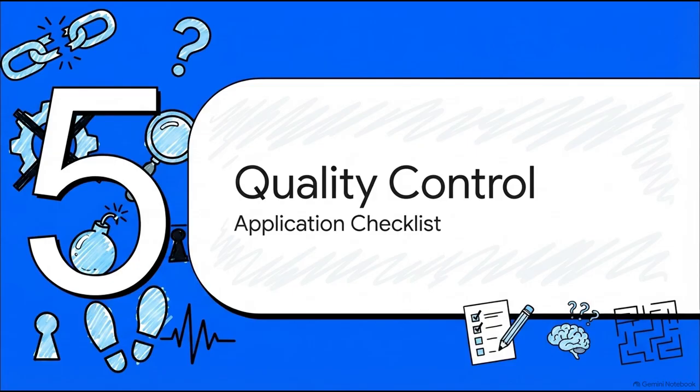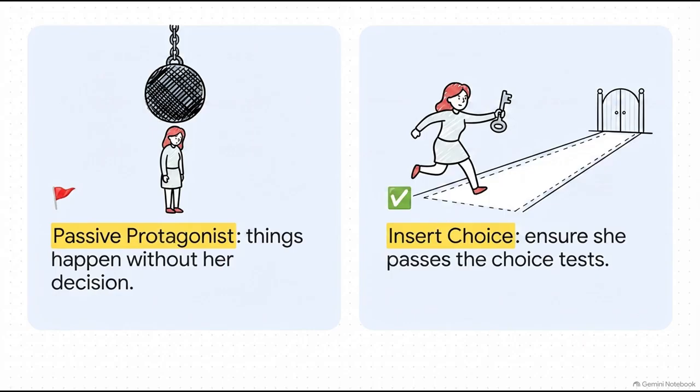Finally, Section 5, Quality Control, the Failure Modes and Application Checklist. Before any story built on this framework is ready, you have to run final diagnostics. The absolute biggest red flag? A passive protagonist. If you're reading a scene and things are just happening to her without her making a proactive choice, you have to fix it immediately. The algorithm provides 3 specific tests for this.